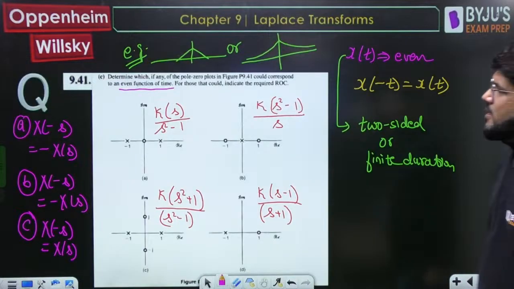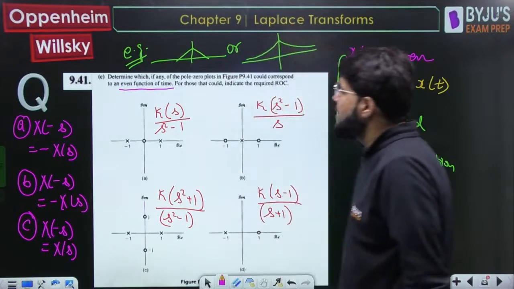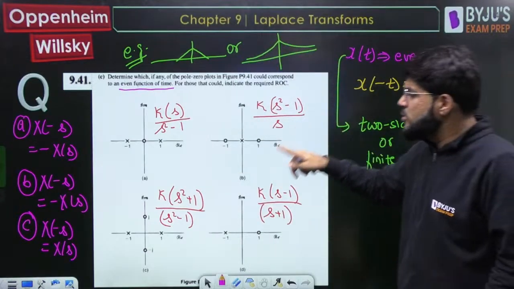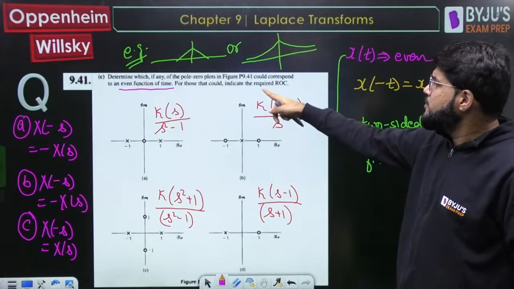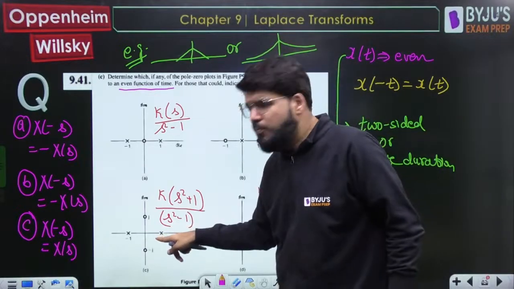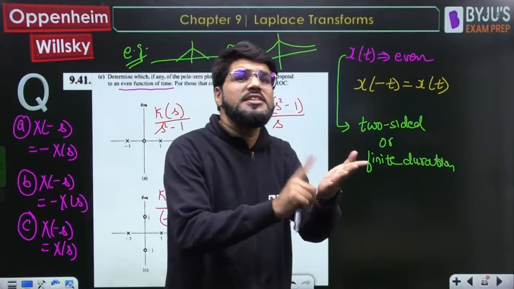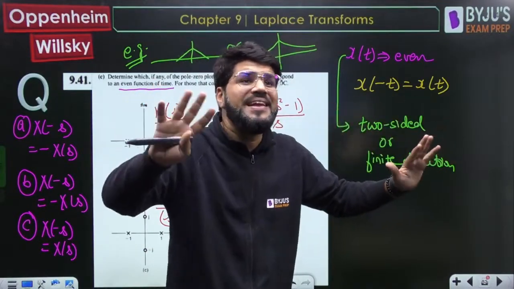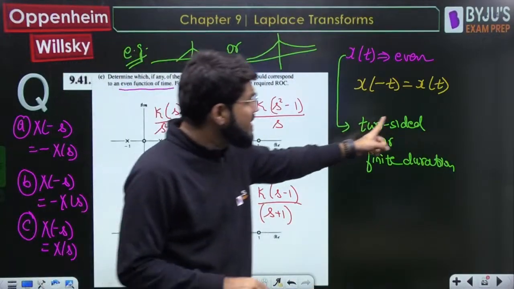Okay, so that could correspond to an even function of time. For those that could indicate the ROC, only C can specify an even function. And if it is an even function, please specify the ROC. So there are two poles. And I told you, a signal can either be finite duration, but if a signal is finite duration, ROC is the entire S-plane and cannot contain any pole. So it cannot be finite duration. But the signal can be two-sided.